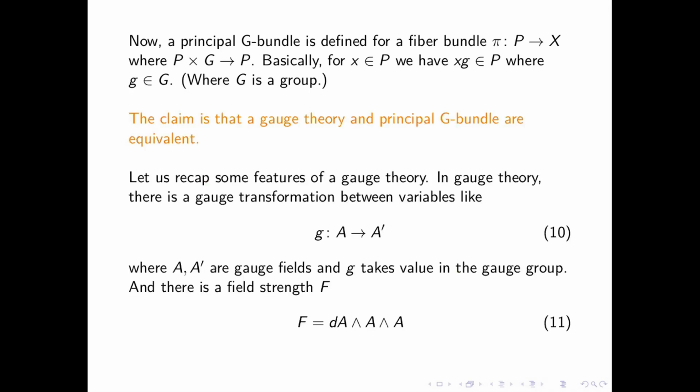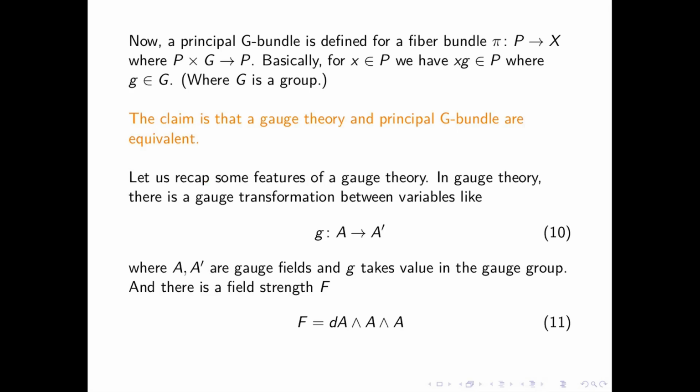So a principal G bundle is defined as a fiber bundle from P to X, where P cross G is just P. This is called a right continuous action. Basically for X in P, we have XG in P, where G is coming from a structure group. This is called a structure group, where G is a group. A group is just a set with an operation. Now the claim is that a gauge theory and a principal G bundle are equivalent.